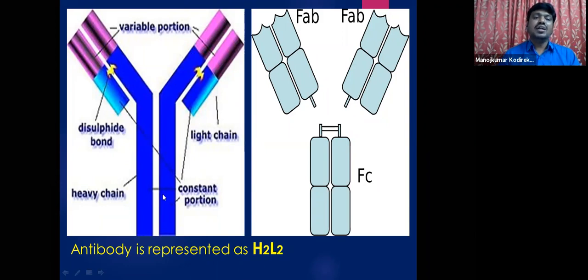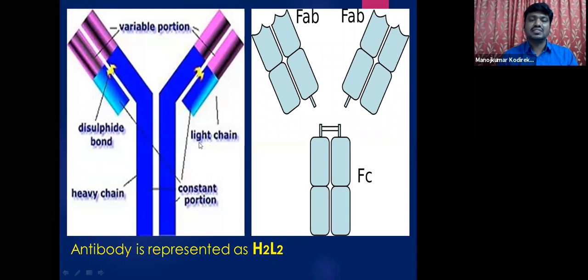It has 4 polypeptides, or you can say 2 identical heavy chains. See here students, these are the 2 identical heavy chains, and these are 2 identical light chains.